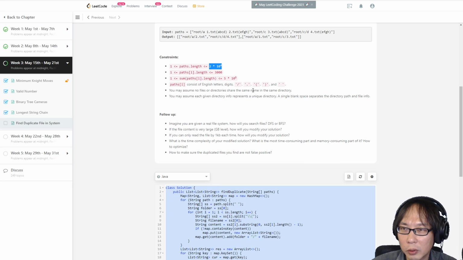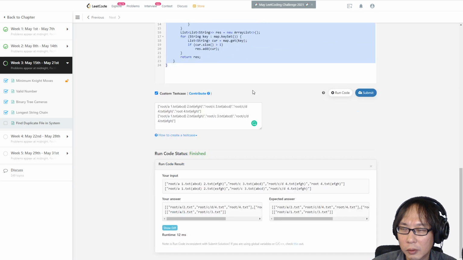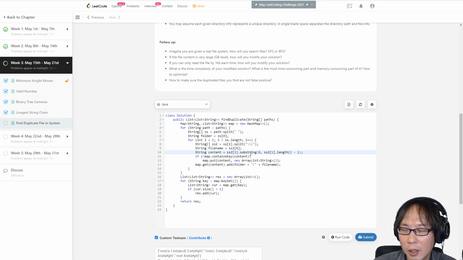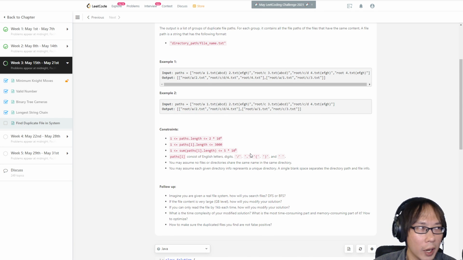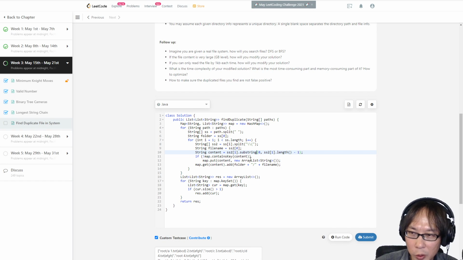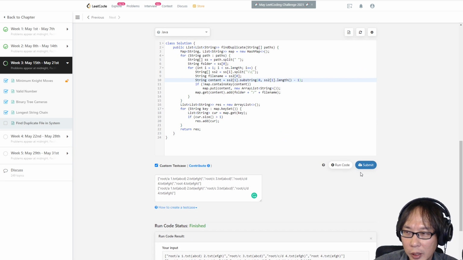What if they are too long? I think we can handle that too, unless the split complexity is too high. Otherwise, I don't see anything. I only do a substring, but I think that's okay too. So even though the string is too long, I don't think it's affecting my time complexity. But I already said that I'm not good with string manipulating. I think we are good. Let me submit it.